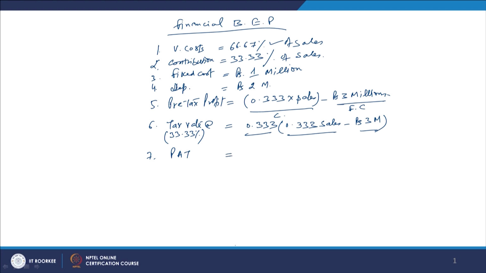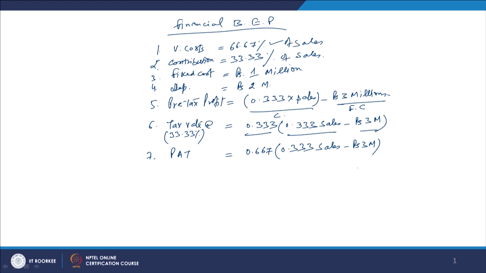We are calculating the PAT, which will be 0.667, and other things remaining the same, 0.333 of sales minus rupees 3 million, that becomes the profit after tax.